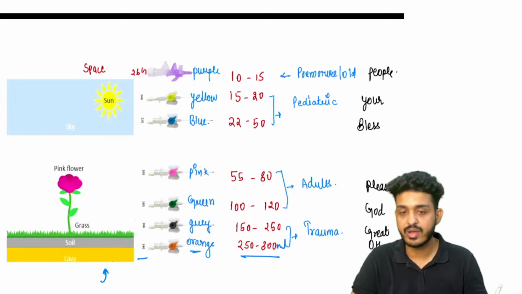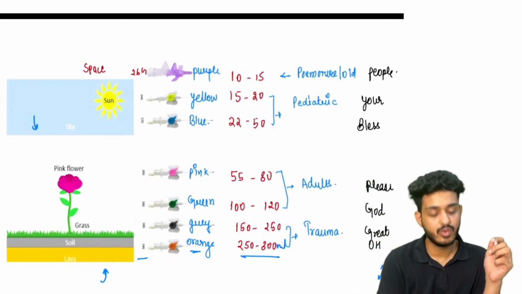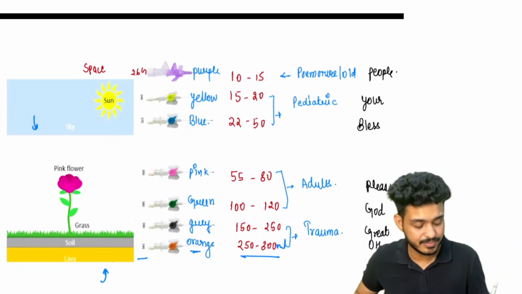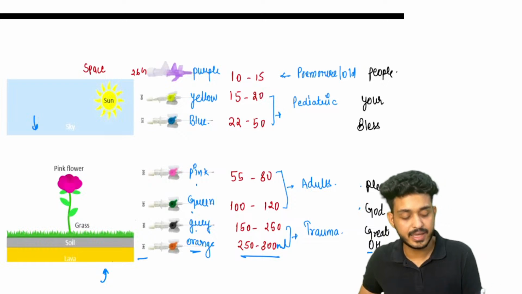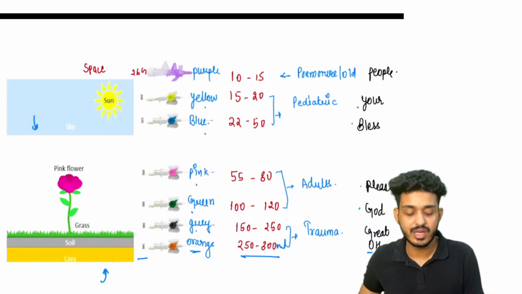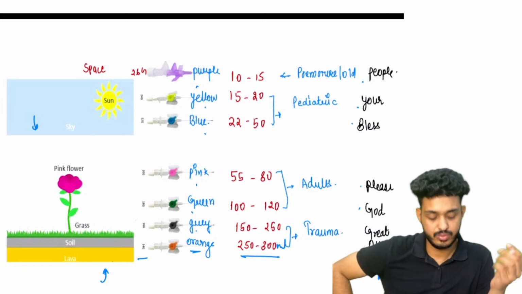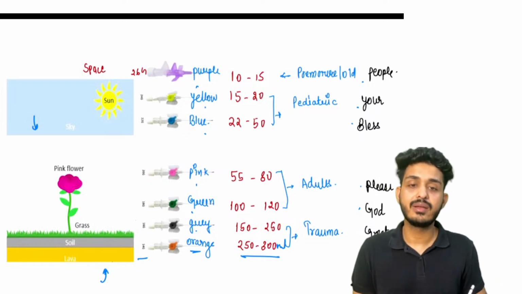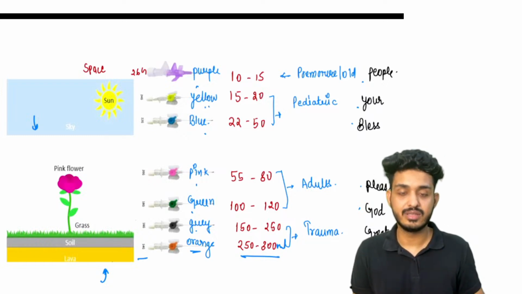How can you remember? You can remember with the help of this mnemonic. Okay, what is that? Oh great God, please bless your people. Okay, oh great God, please bless your people. That means O for orange color, G for gray color, next G for green color, please for pink, bless for blue, your for yellow, and people for purple. And they are in the gap of 2. So orange is 14 gauge, gray will be 16, green will be 18, pink will be 20, blue will be 22, yellow will be 24, and purple will be 26.